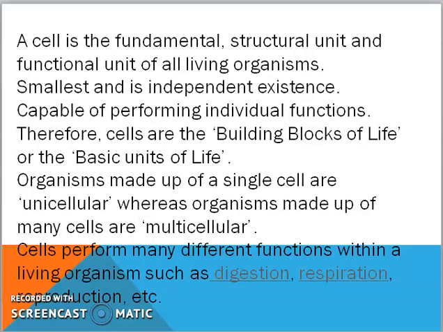Now, organisms made up of a single cell are unicellular. We already know amoeba. It is made up of single cell. Whereas organisms made up of many cells are multicellular. Examples are whale, elephant, human being, okay, so on. Cells perform many different functions within a living organism such as digestion, respiration, reproduction, etc. So we have already studied about this, that it performs different functions. Now we will move to another slide.